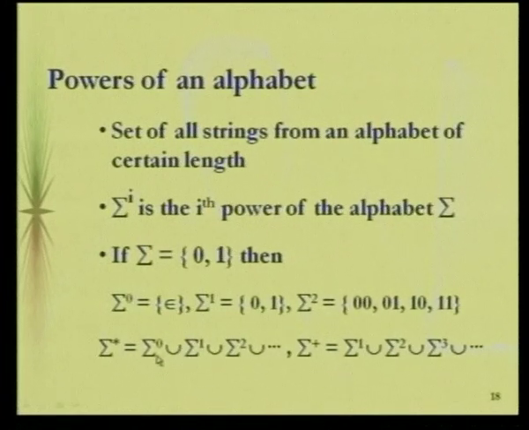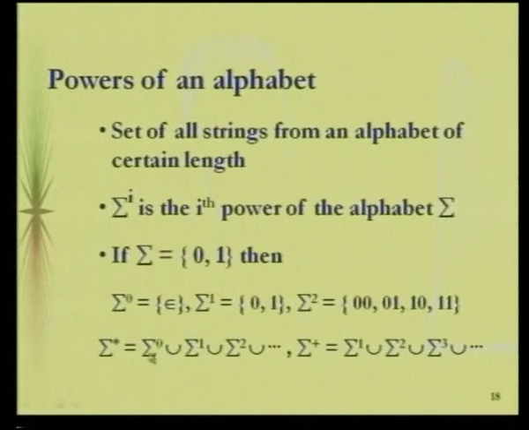And sigma star is the union of sigma power 0, 1, 2, and it keeps on going. We call it the Kleene closure. Sigma power plus is the positive closure. The difference between sigma power star and sigma power plus lies in whether we include sigma power 0 or not.